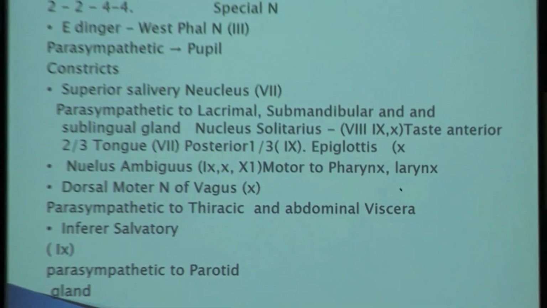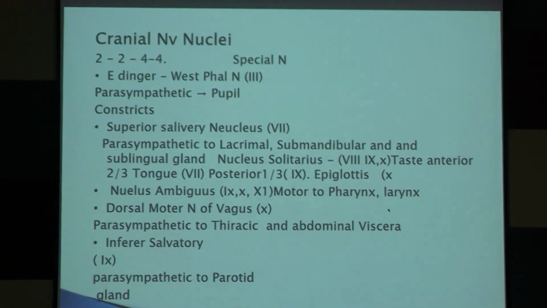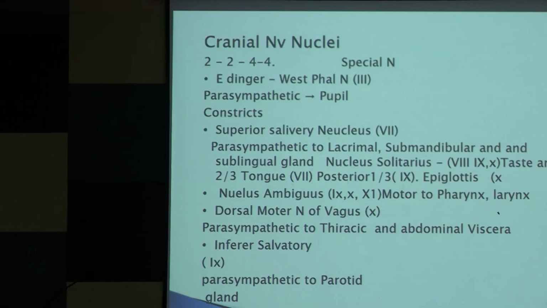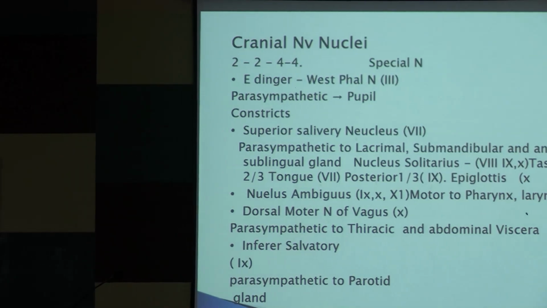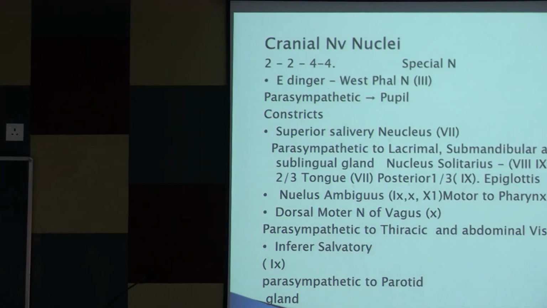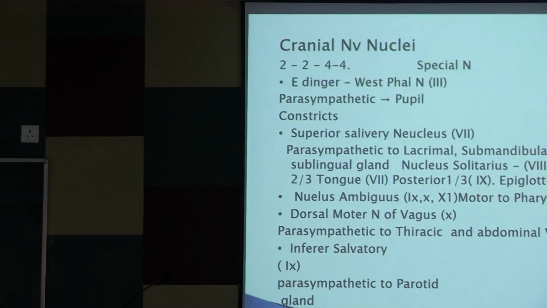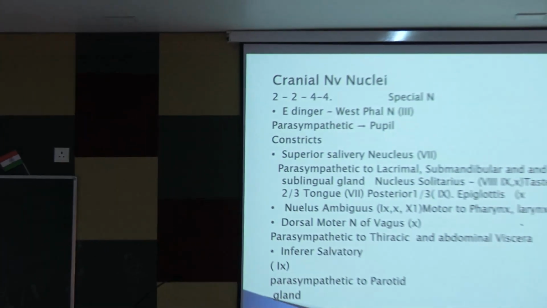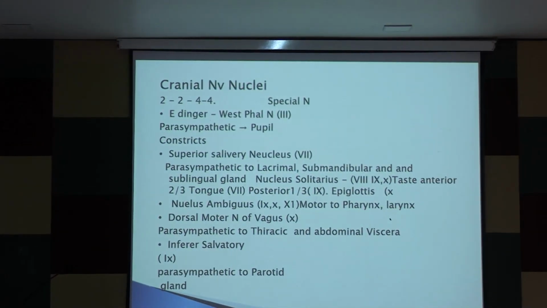Cranial nerve nuclei, I have already discussed how these cranial nerve nuclei are. There is the Edinger-Westphal nucleus, and this is a motor nucleus. The Edinger-Westphal nucleus has a nerve for parasympathetic supply to the pupil. What does the parasympathetic cause? It causes constriction. The sympathetic supply, how does it go to the iris?